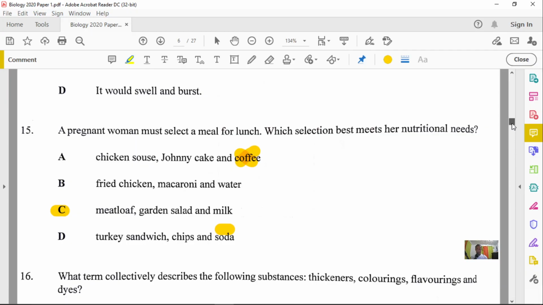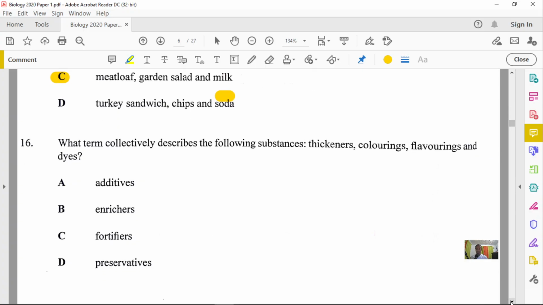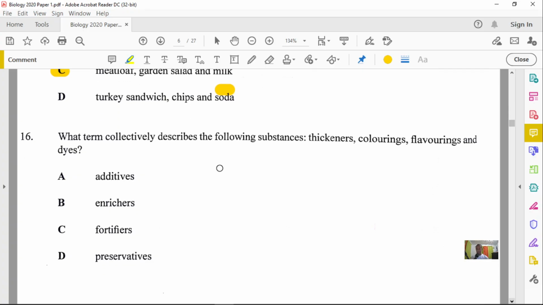In question number 16, it reads: what term collectively describes the following substances: thickeners, colorings, flavorings, and dyes. By looking at them, you know, these are things that they add to food to make them taste better, look better, and even last longer in taste and appearance generally.